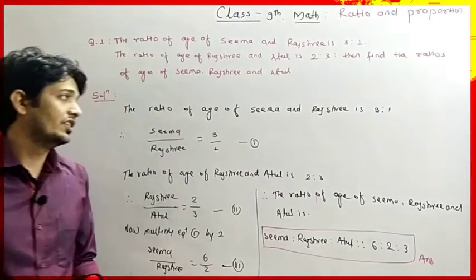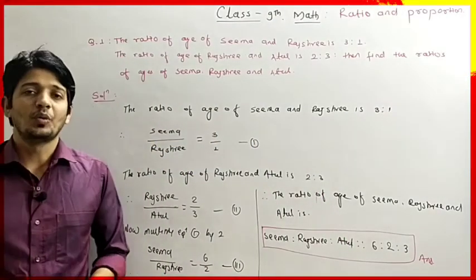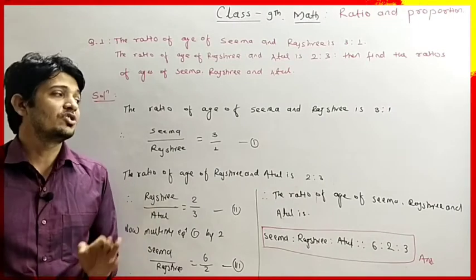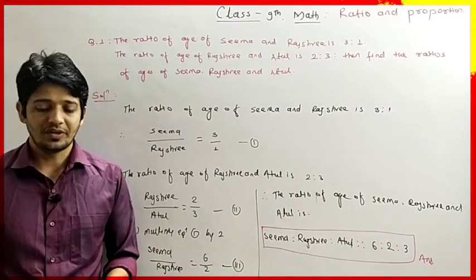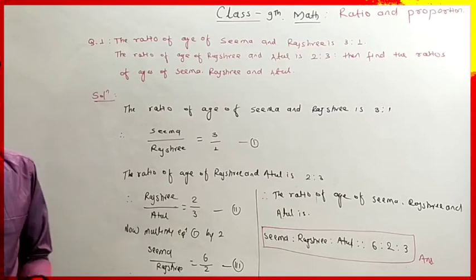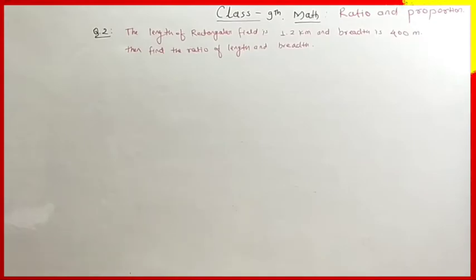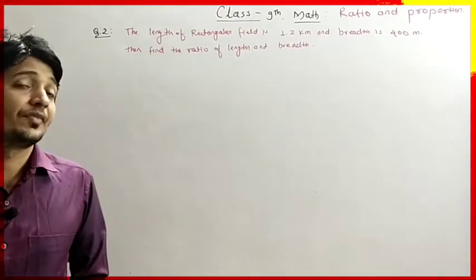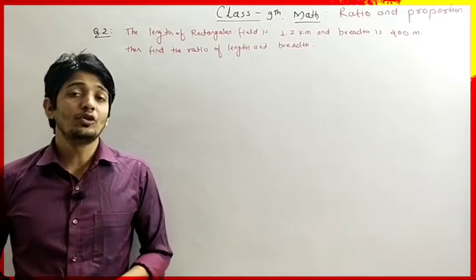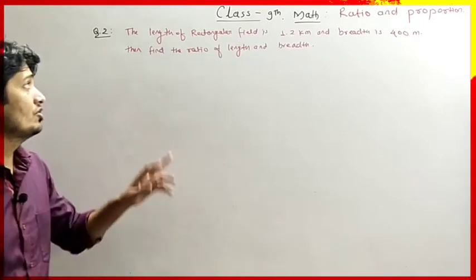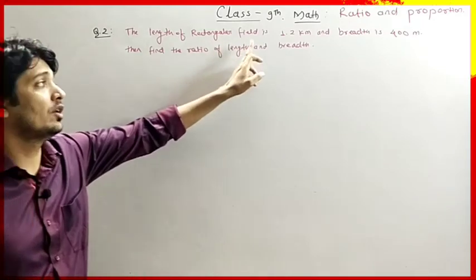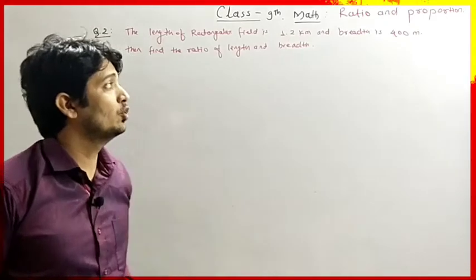Okay. So in this way you have to solve the problems. Really, this question is very easy one. So write down this first. Now, the second question says the length of a rectangular field is 1.2 kilometer.